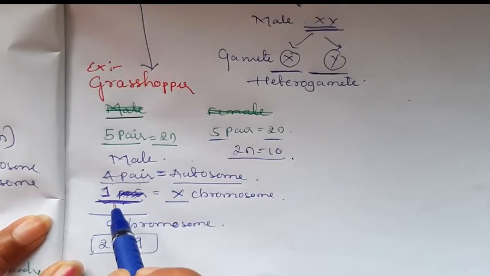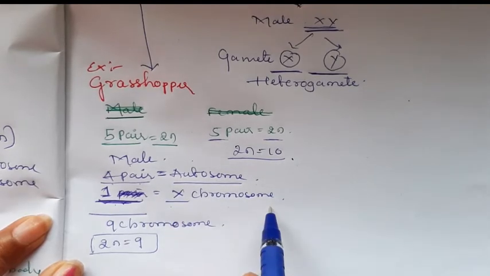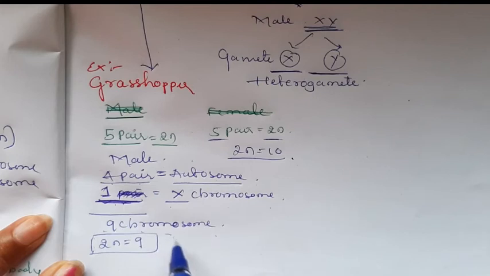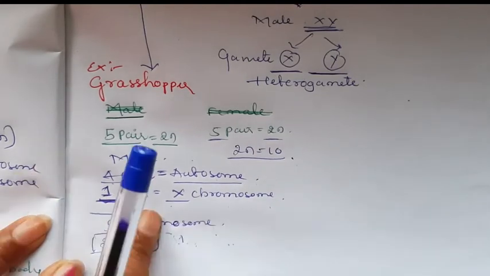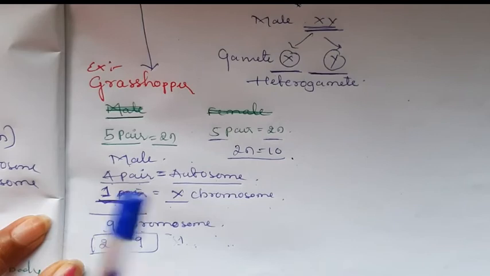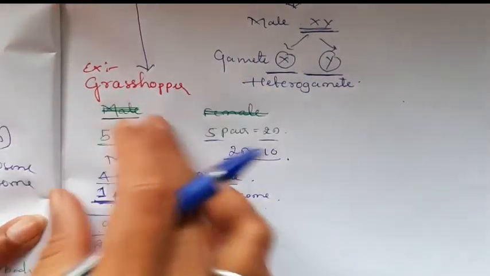Only 1 chromosome is an allosome. Means totally 9 chromosomes are present. 8 chromosomes are autosomes, only 1 chromosome is an allosome. The other allosome is completely absent in case of male insects or the grasshopper. This is an example in case of insects.